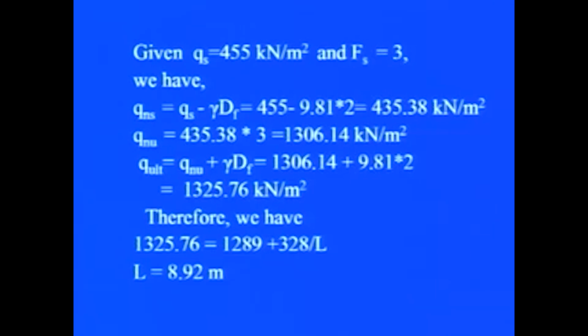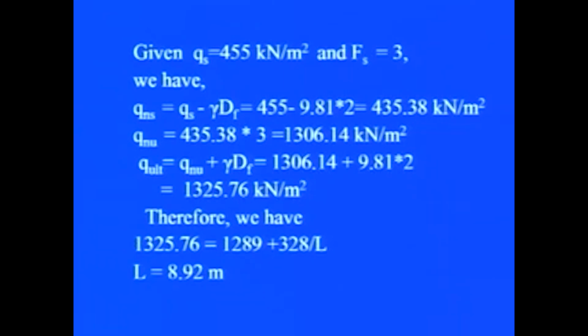In the problem, qs is given as 455 kilonewton per meter square and the factor of safety is given as 3. So, we know that q net safe equal to qs minus gamma Df. So, it will come out to be 455 minus 9.81 into 2, that is equal to 435.38 kilonewton per meter square. Then net ultimate can be obtained by multiplying q net safe with the factor of safety, which comes out to be 1306.14 kilonewton per meter square, and q ultimate will be equal to q net ultimate plus gamma Df. So, that will come out to be 1325.76 kilonewton per meter square.